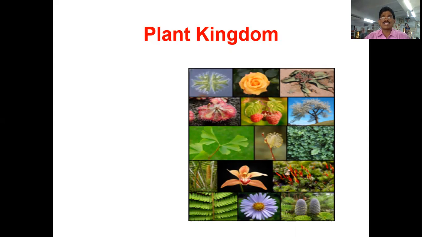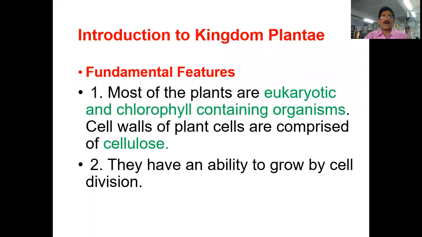Some plants can survive in water. Some plants can survive in terrestrial areas. Some plants survive on the earth also. Some plants can survive in shadow regions. So when you see the plant kingdom, you can see different plants having different characters. Let us discuss the main introduction of the plant kingdom. What are the main fundamental features of plants?